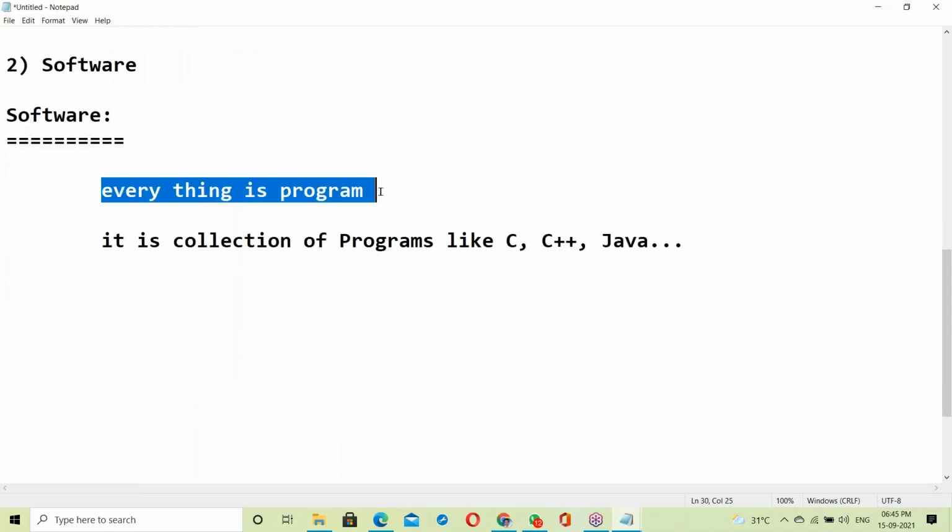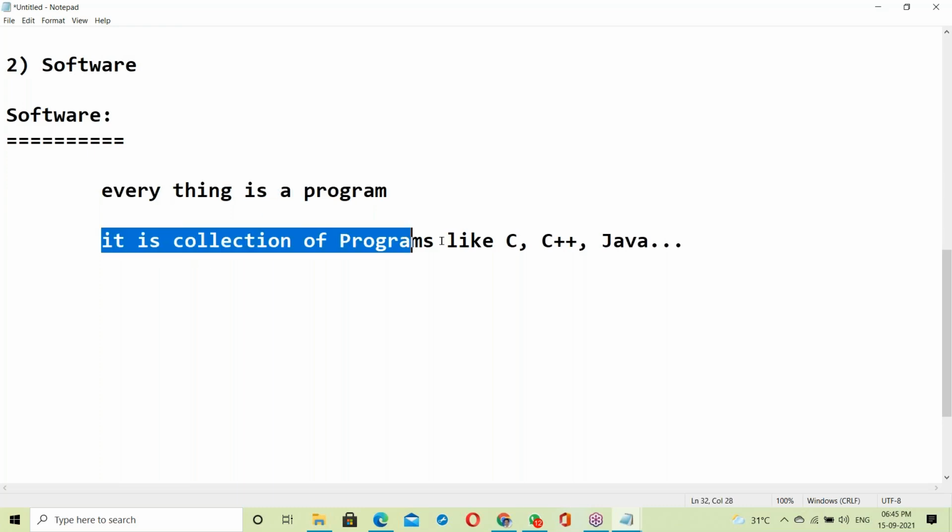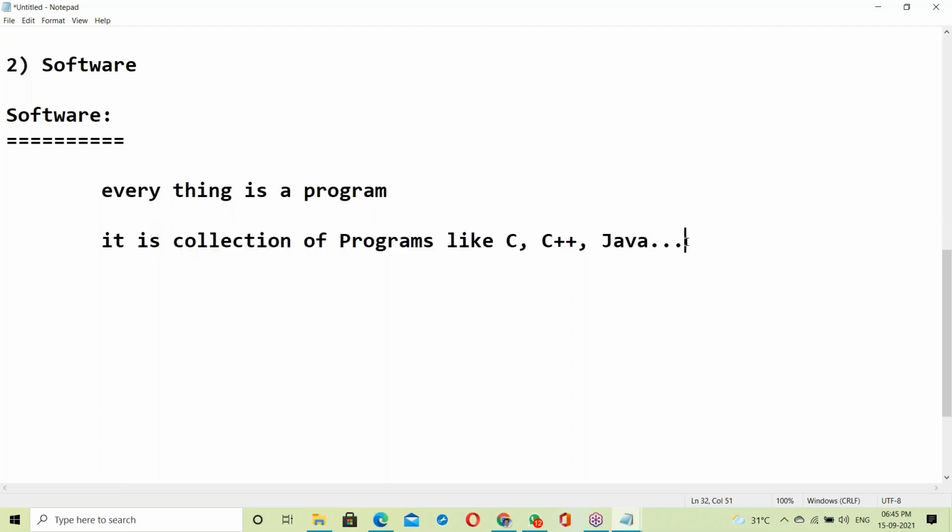In software, everything is a program. It's a collection of programs like C, C++, Java, and others.